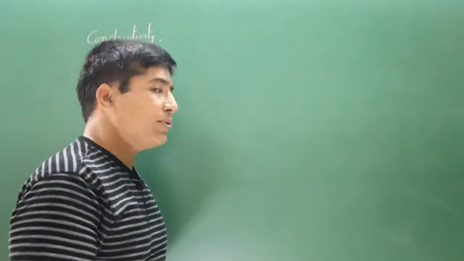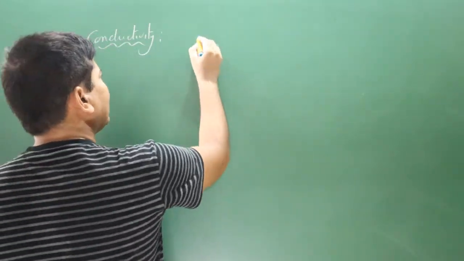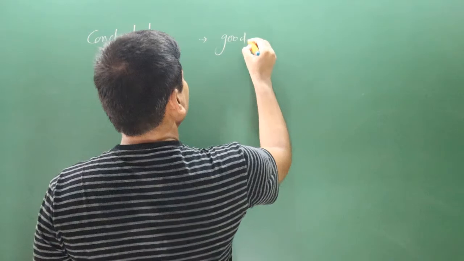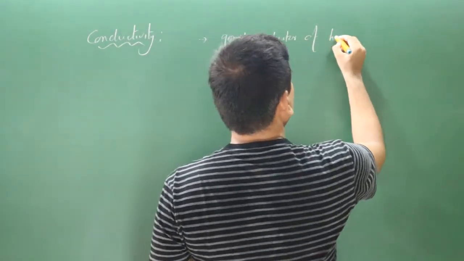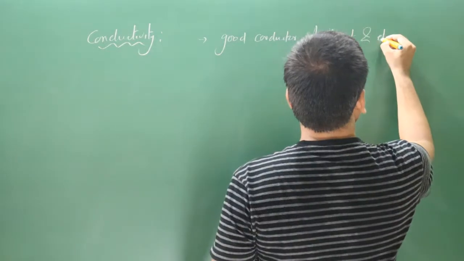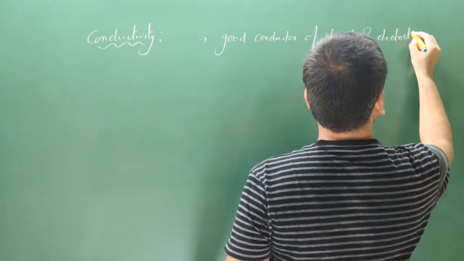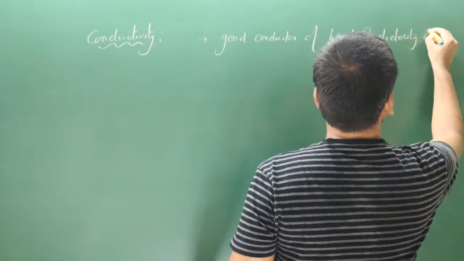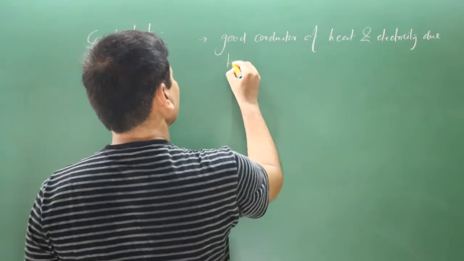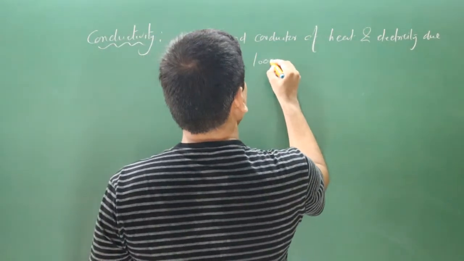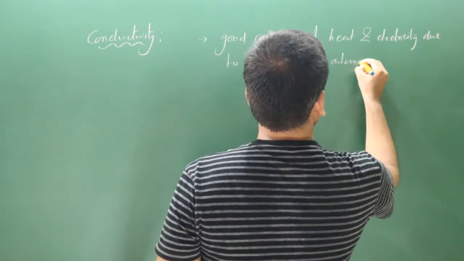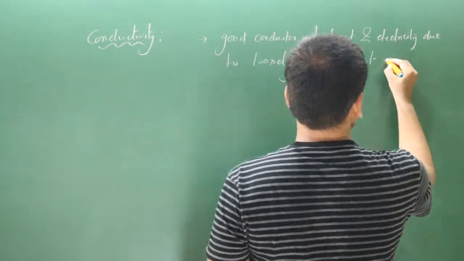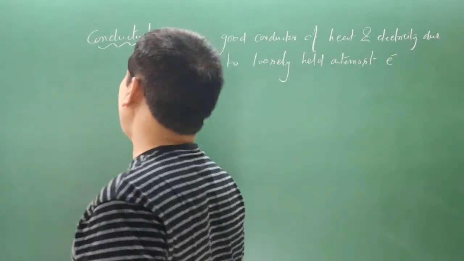Good conductor of heat and electricity. The reason is the loosely held outermost electron.